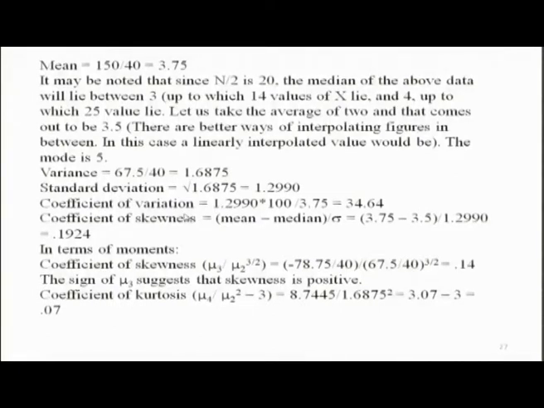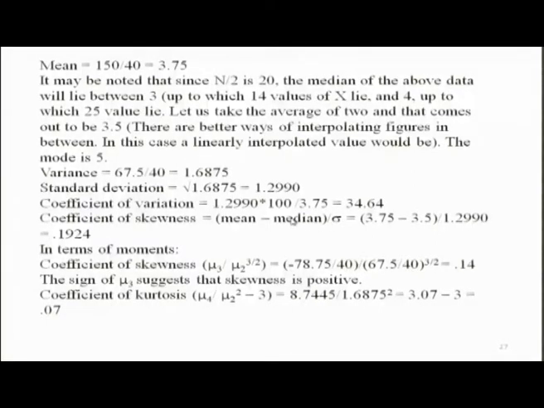Then coefficient of variation is this standard deviation 1.2990 divided by 3.75, which is mean, multiplied by 100. This is 34.64.